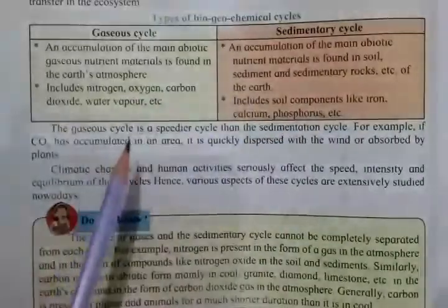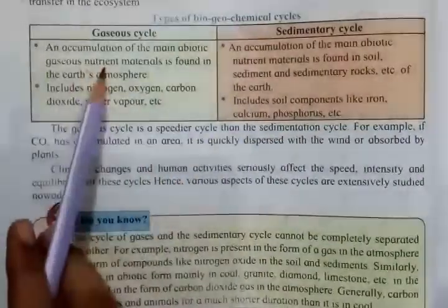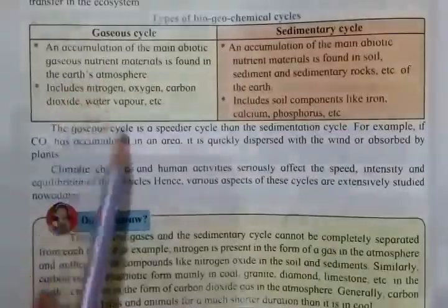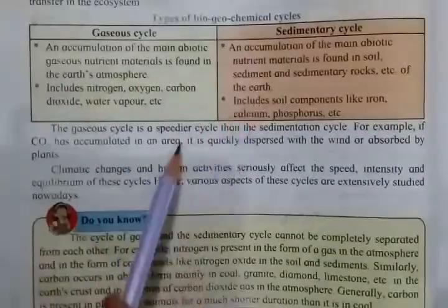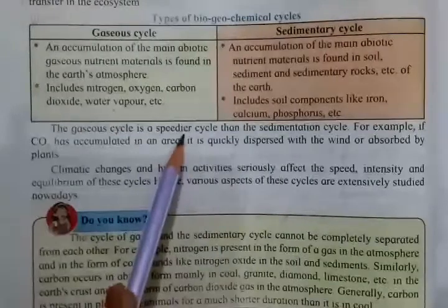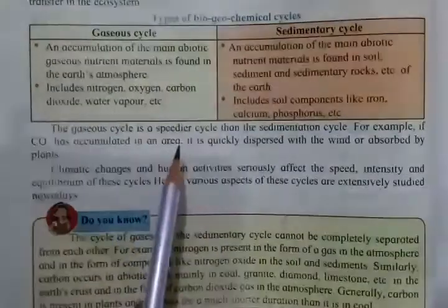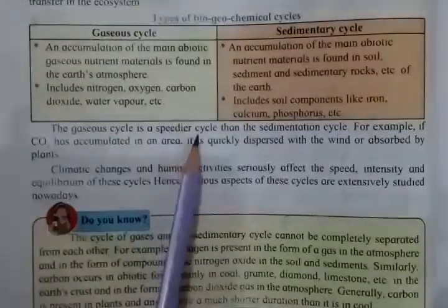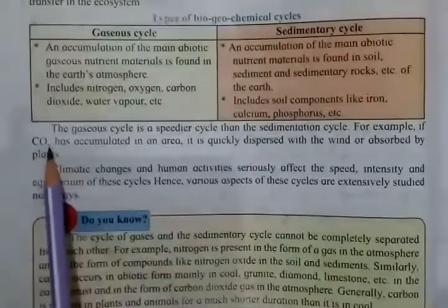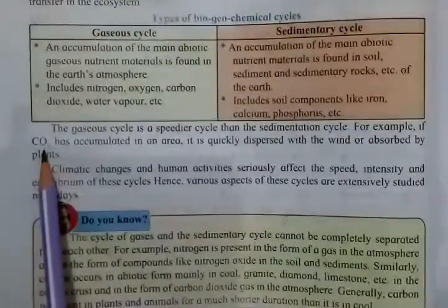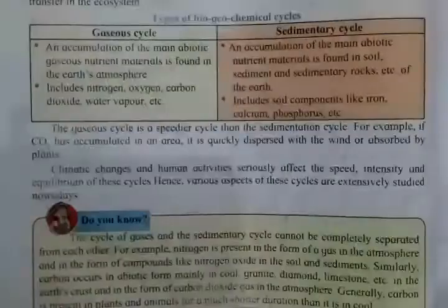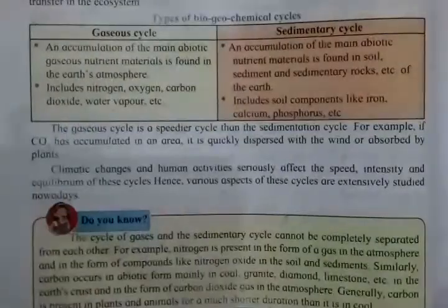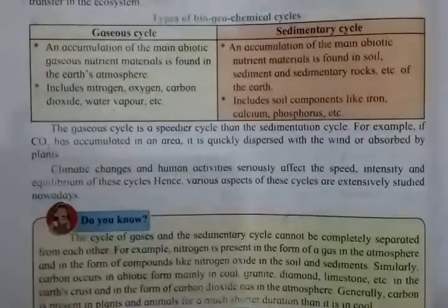Now as compared to this, it is given that the gaseous cycle is really faster, really speedier than the sedimentary cycle. One example is also given to explain why. If carbon dioxide gets accumulated in an area, then the plants present over there will quickly absorb all the carbon dioxide.